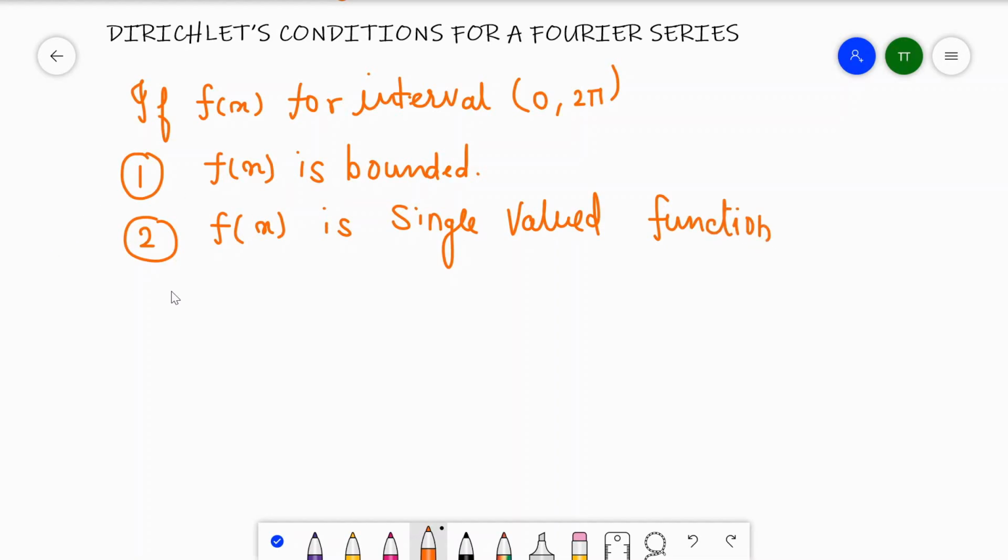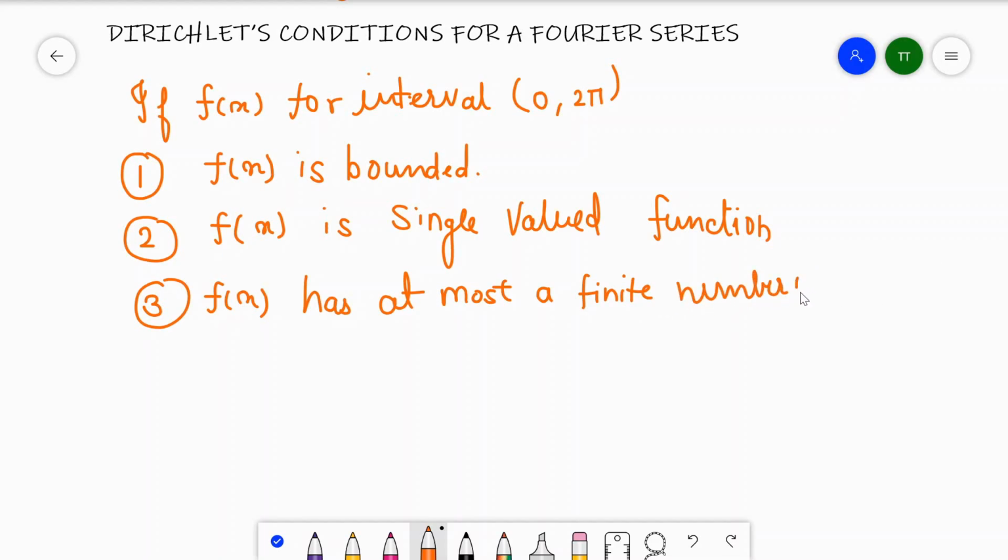Third important condition is f of x has at most a finite number of maximum minimum.